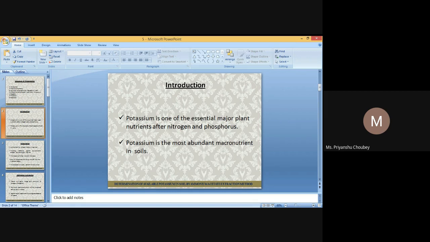Cations are like calcium, cadmium, copper, zinc, hydrogen, potassium, magnesium, iron, nickel, and lead. Anions are boron, chloride, hydroxide, nitrate, molybdenum, silicon.